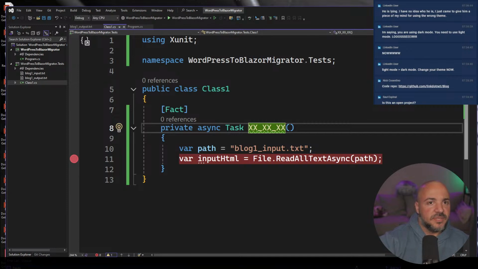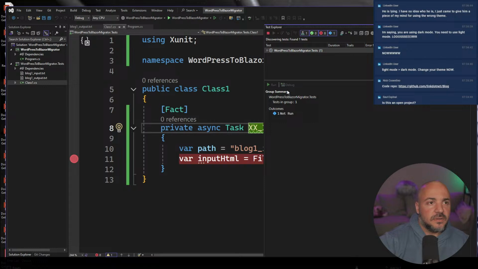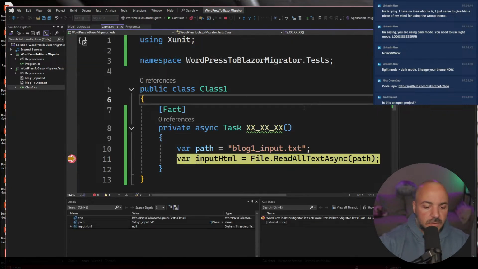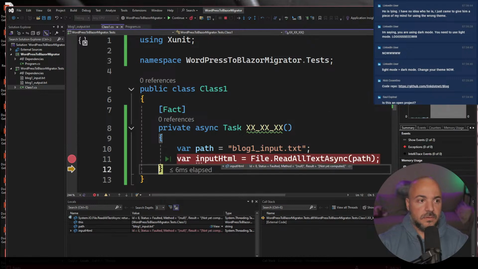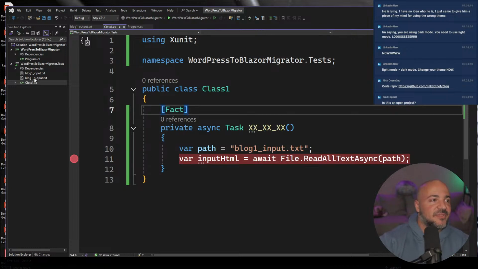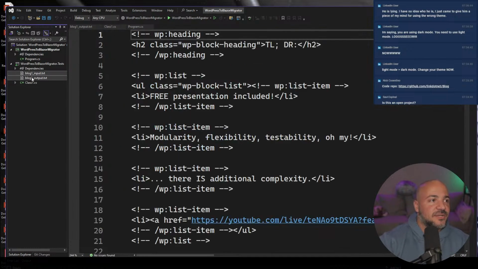So this probably doesn't work. Oh man, it's async. I even said I don't use the async methods. Let me make these copy to output directory, copy if newer. Okay, sorry for jumping around.